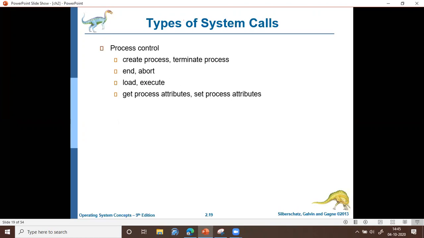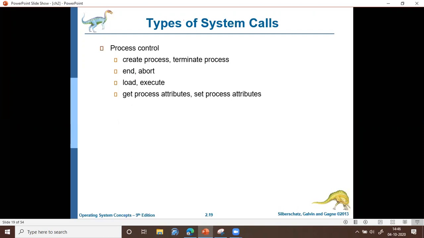What is the ID of the process? Which part of memory is it using? And how long will it be staying in the memory? All these also come under attributes. So get process attributes will give the set of attributes connected with a particular process, and set process attribute is used to assign values to these attributes.